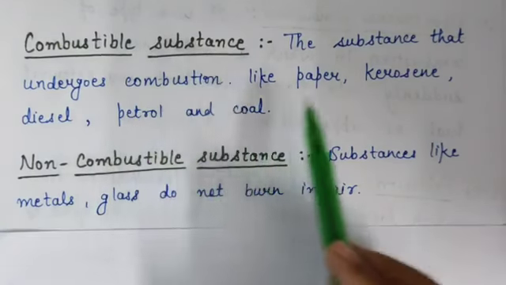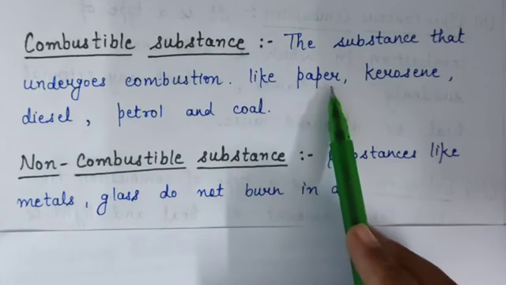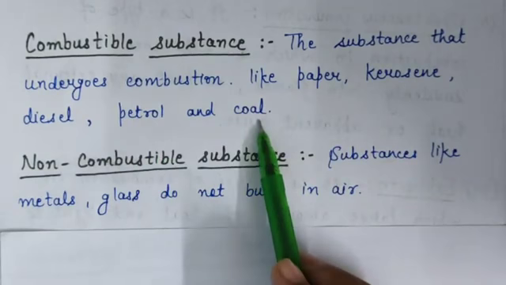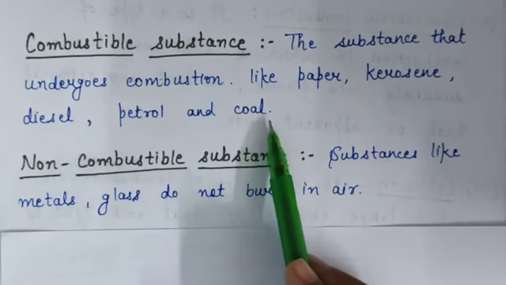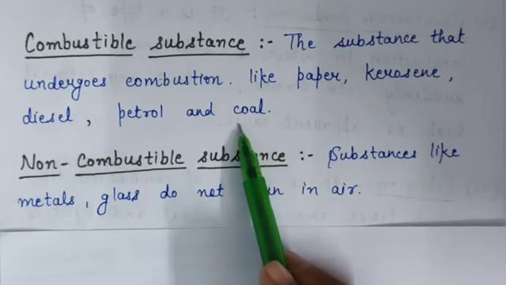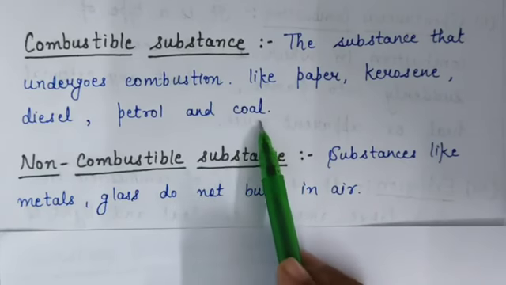Means these substances burn in the presence of oxygen and give off heat. So these types of substances are called combustible substances.